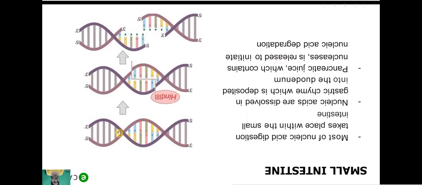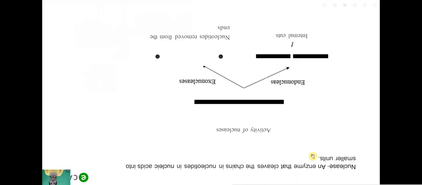So this is the nucleic acid. This is HindIII, and this HindIII is a restriction enzyme, and it breaks down the strand. Nucleases are enzymes that cleave the chain of nucleotides in nucleic acid into smaller units. There are two types of nucleases, endonucleases and exonucleases. Endonucleases cut internally, and exonucleases remove nucleotides from the ends.